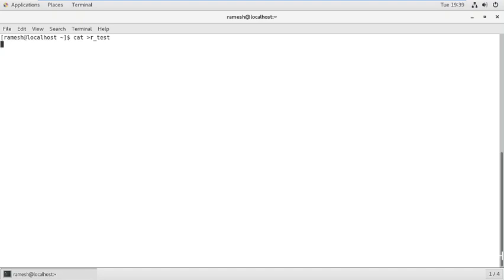I will add some text in this: Raj, Raghu. Ctrl+D means save and exit. So we have created one file, r_test.